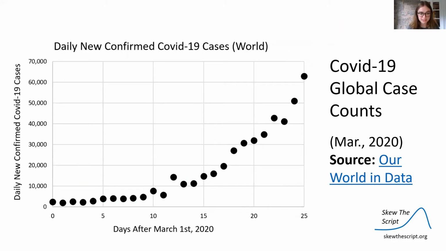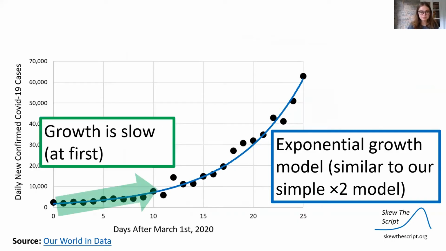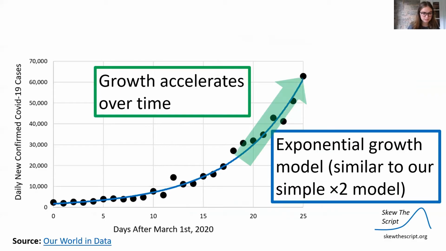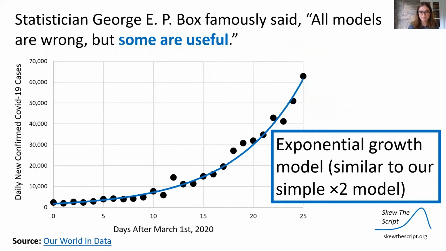Let's turn to real data. Here's the COVID-19 global case counts in the first few weeks of the pandemic from Our World in Data. We can see the exponential growth model is similar to our simple times 2 model. At first, the growth is slow, and slowly growth accelerates over time. And this is how the COVID-19 pandemic escalated so quickly.